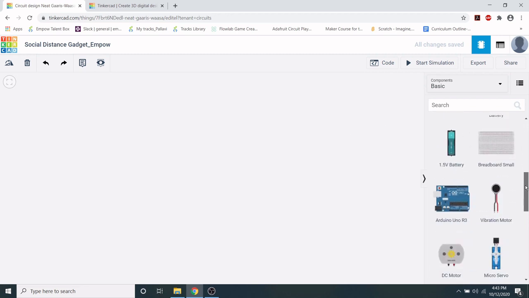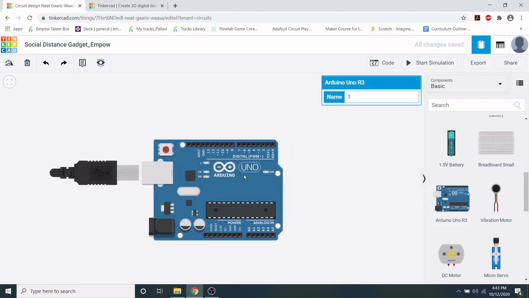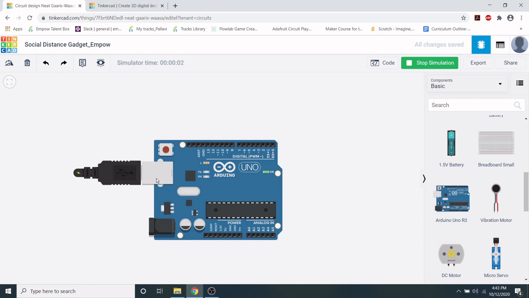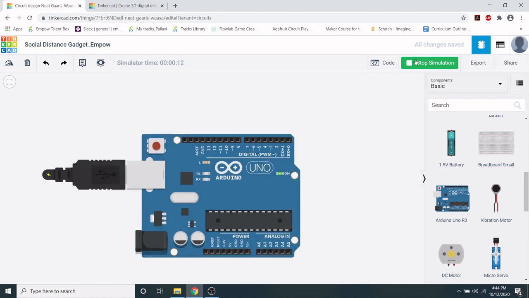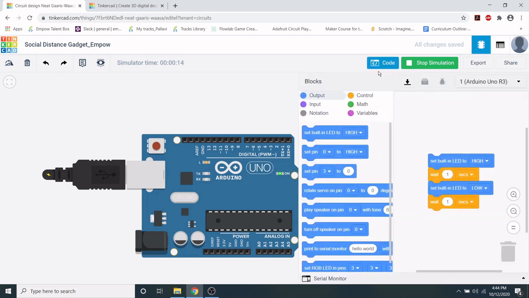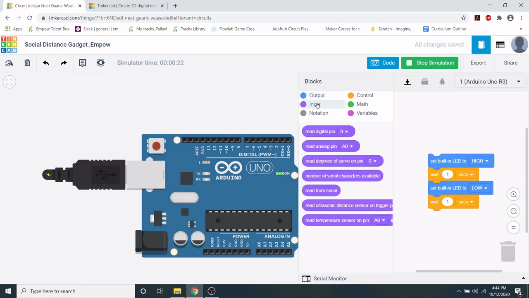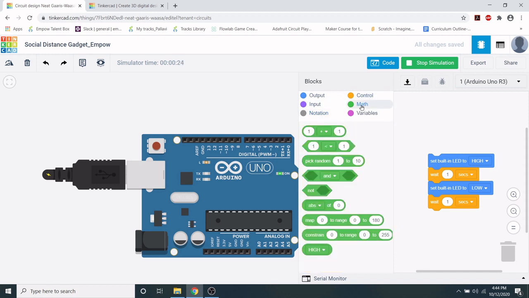So let's scroll down and look for Arduino Uno R3. This is going to be the brain of our system. When you hit start simulate, you can see that the USB cable gets plugged in, and this is from where the board gets its power, and then there is a flashing LED over here. If you look at the code part of it, you can click code, and then we will come to this part. It's a little bit like Scratch, where the blocks are grouped by category and each has a unique color.